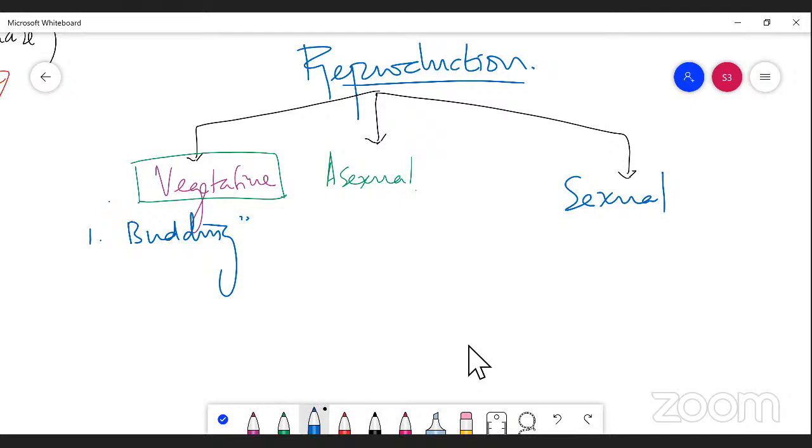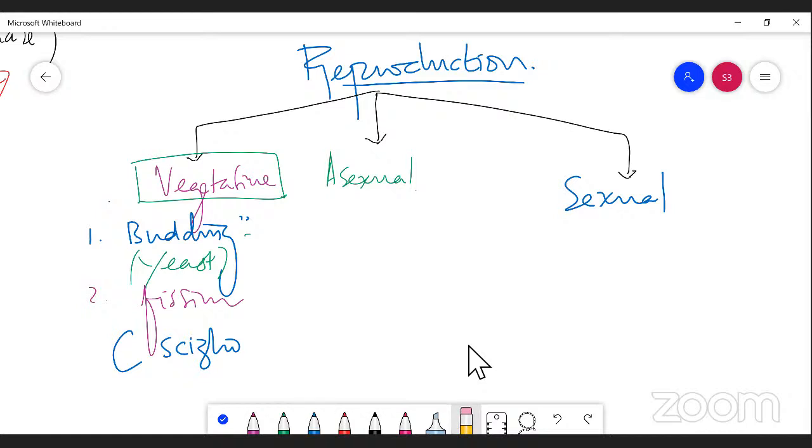It is one of the vegetative methods of reproduction, right? That you can see in Saccharomyces, I can say yeast. In the yeast plant you can see it. And the second one is fission. The second method is the fission method. Fission is also reported in Saccharomyces.